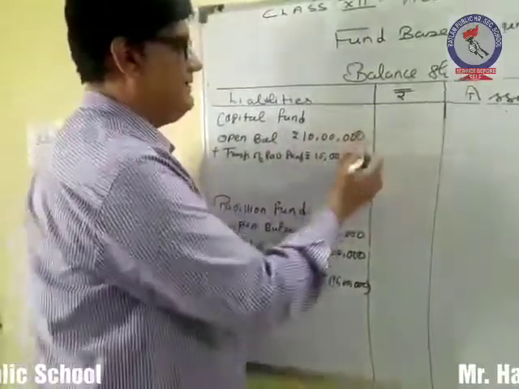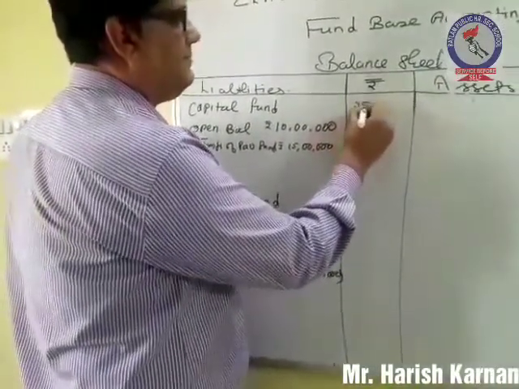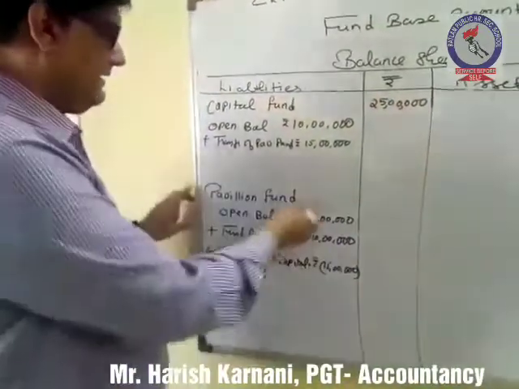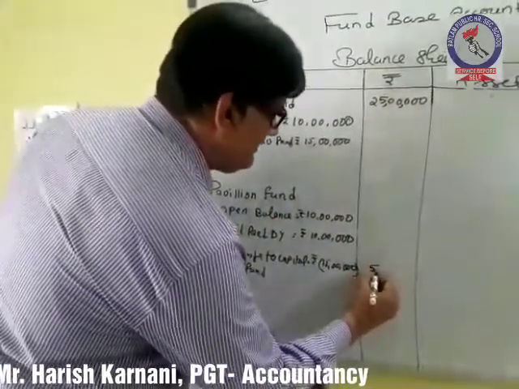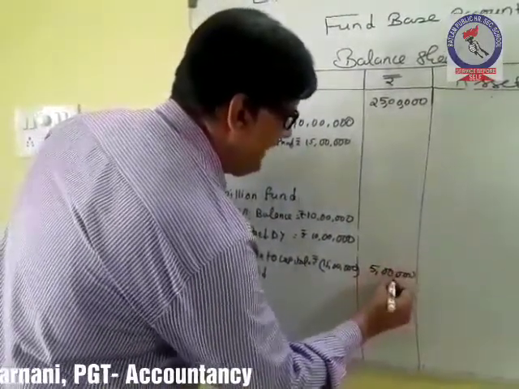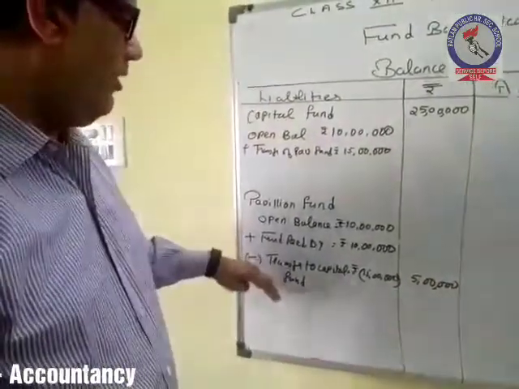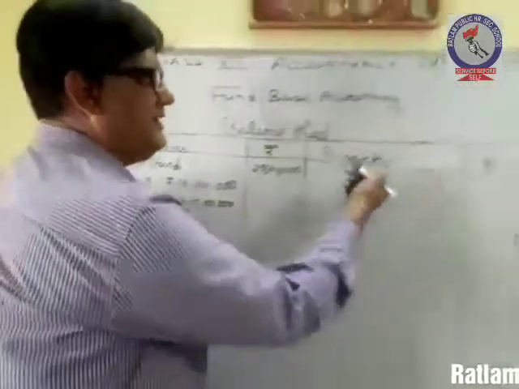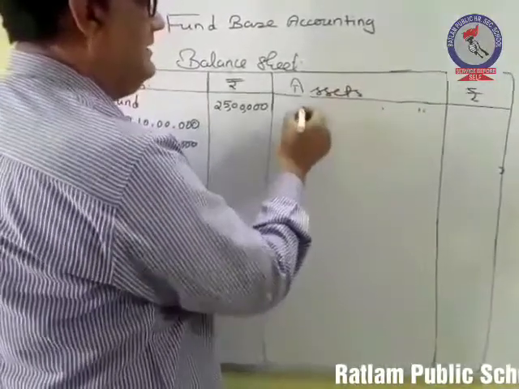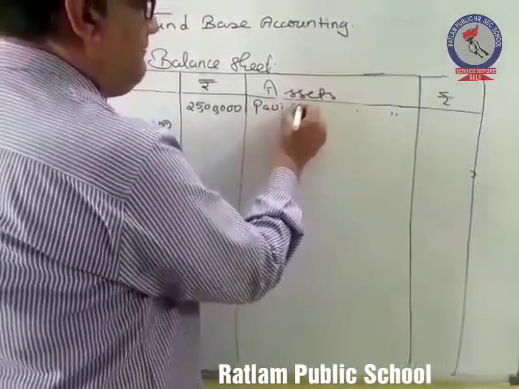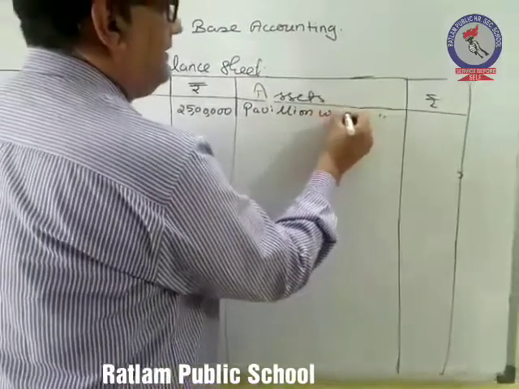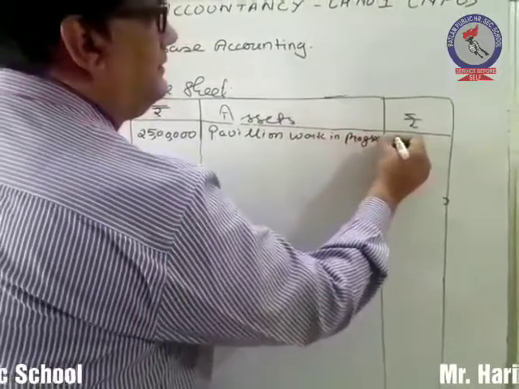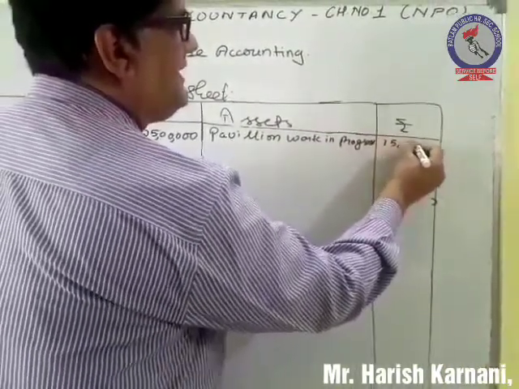Here we have observed that the total capital fund becomes 25 lakh rupees, and the remaining amount of pavilion fund is rupees 5 lakh. And the amount which we have invested in the construction of the pavilion will show its effect on the asset side also, that is pavilion work in progress, rupees 15 lakh.